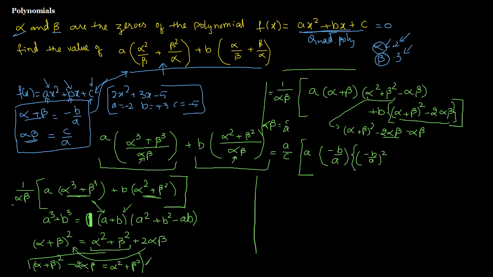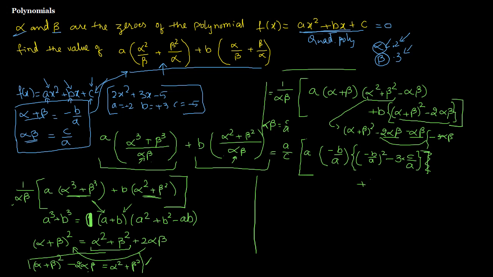Minus 2 alpha beta and minus alpha beta becomes minus 3 alpha beta. Only these two will become minus 3 alpha beta, which is minus 3 multiplied by alpha beta, which is c by a. I'll put that square bracket. No, I'll keep it like that.